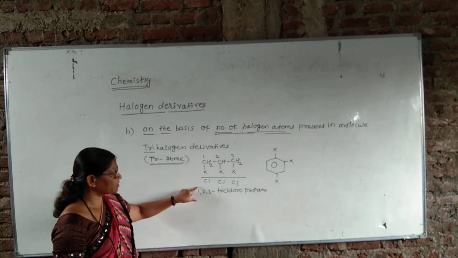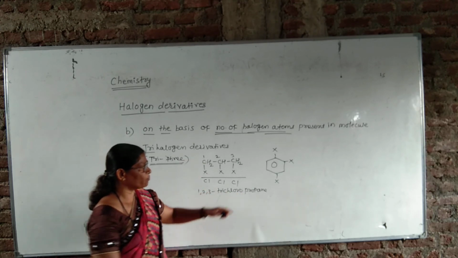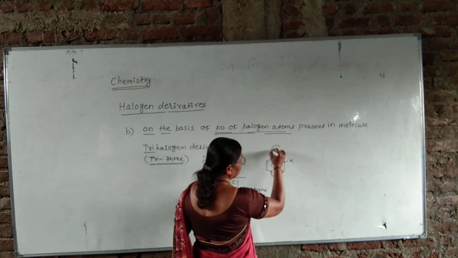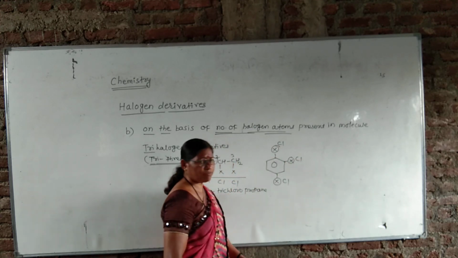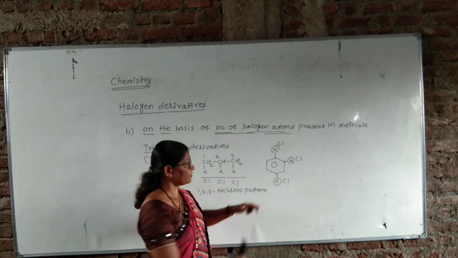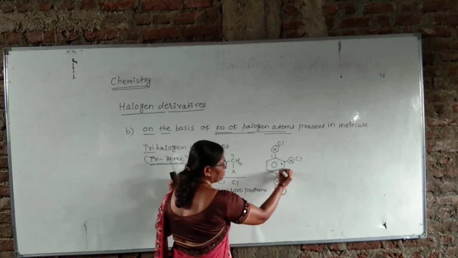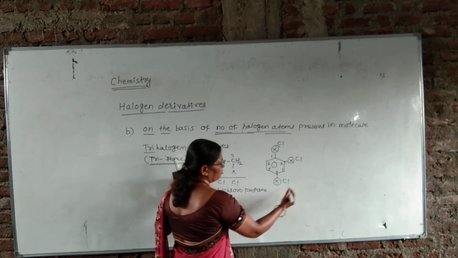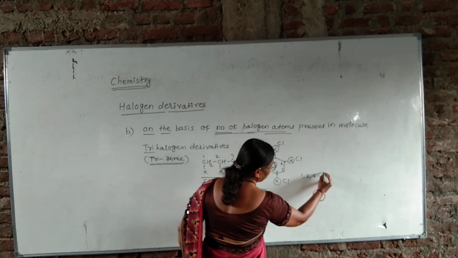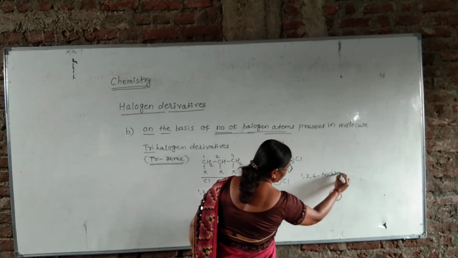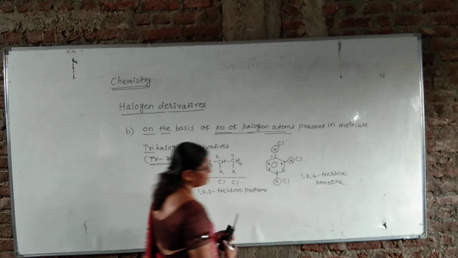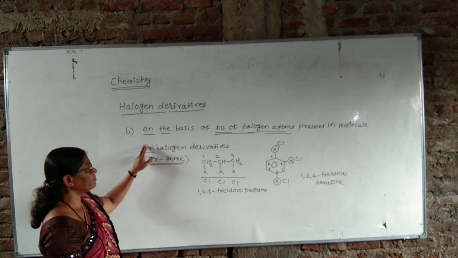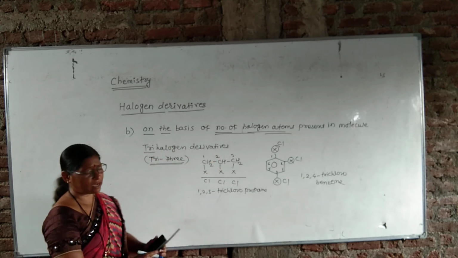And here if Cl, Cl, Cl is replaced, that is the example from the aromatic section, and the name of this compound is 1,2,4-trichlorobenzene. These two are the examples of trihalogen derivatives of hydrocarbons.